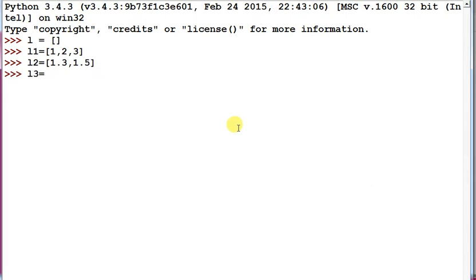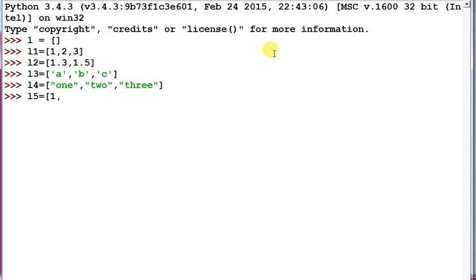Next, suppose you want to create a character list: A comma B comma C. So this is a character list. And suppose you want to create a string list: '1', '2', '3' as strings. And a mixed list, so we can use different types of values in a list.